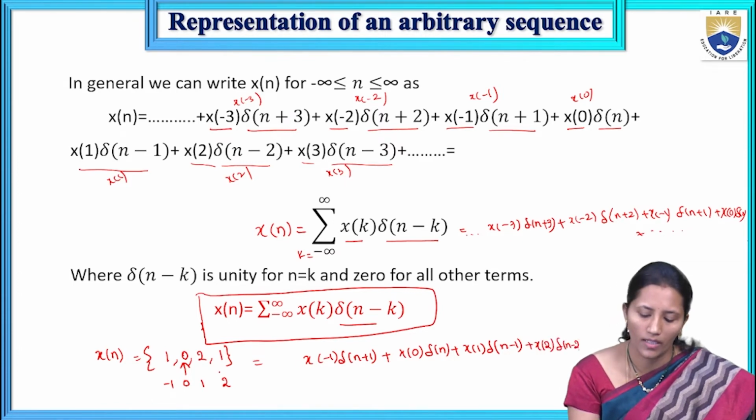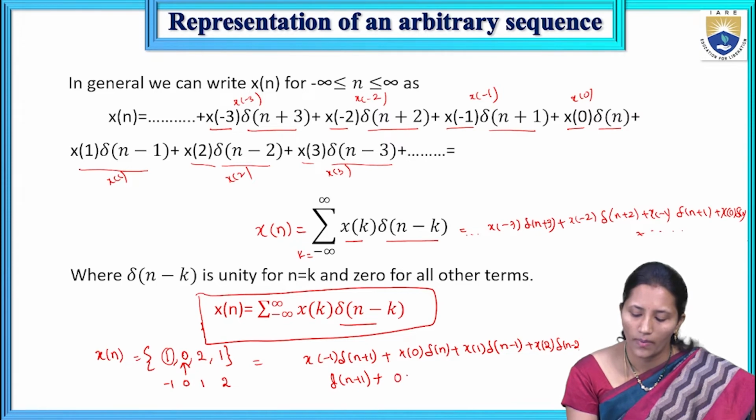So substitute the values of x of minus 1, x of 0, x of 1 and x of 2. Say x of minus 1, the amplitude is 1, so 1 into del of n plus 1 is del of n plus 1. X of 0 value is 0, so 0 into del of n is 0. Plus x of 1 is 2, so 2 into del of n minus 1.